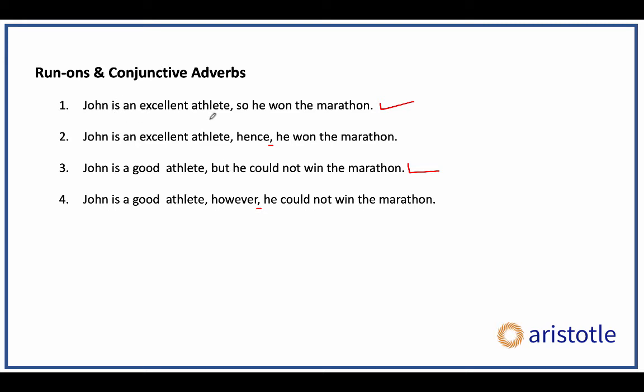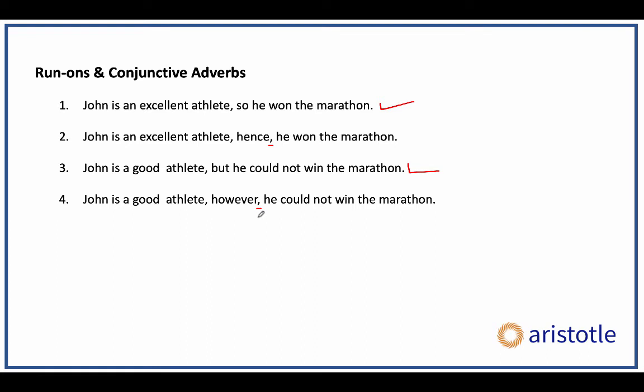John is an excellent athlete, independent. He won the marathon, independent. So first and third, absolutely correct. Second and fourth, see, now you're dealing with your conjunctive adverbs. What is the rule with conjunctive adverbs? Punctuation rule, basically. The rule is, conjunctive adverbs will always be followed by a comma. So this comma has to be there. It will always be there.